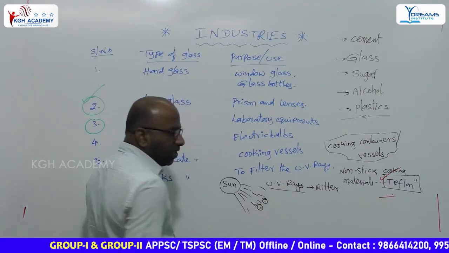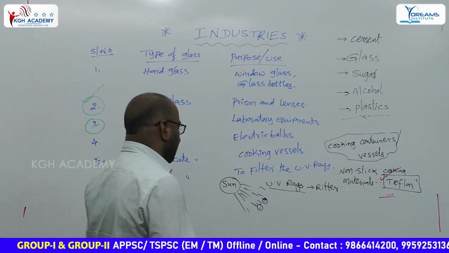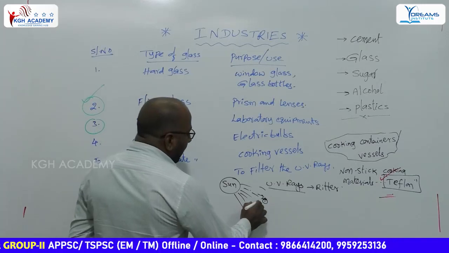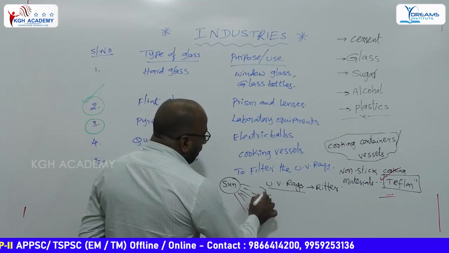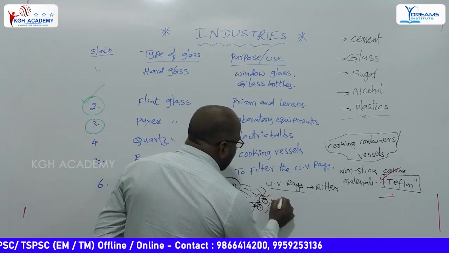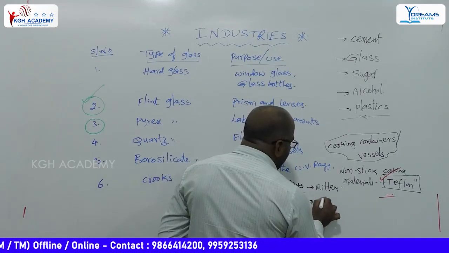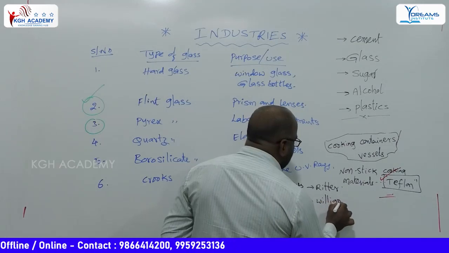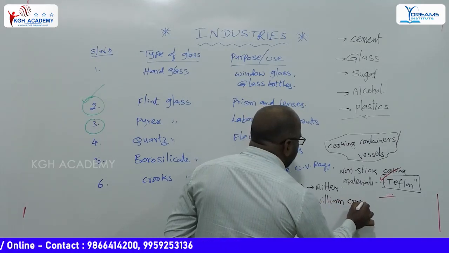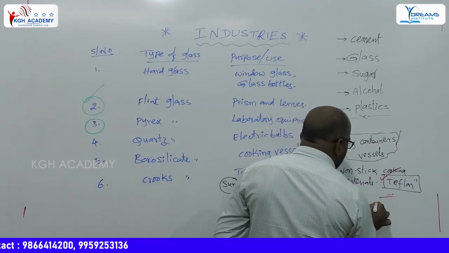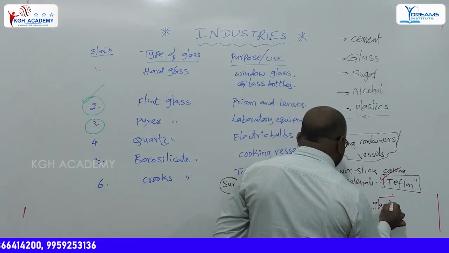It will lose its sensation of vision, a harmful nature. It has some impact on the eye. To avoid that, we must use the lenses. Those lenses were prepared by the scientist William Crookes. That is why it is called Crookes glass.